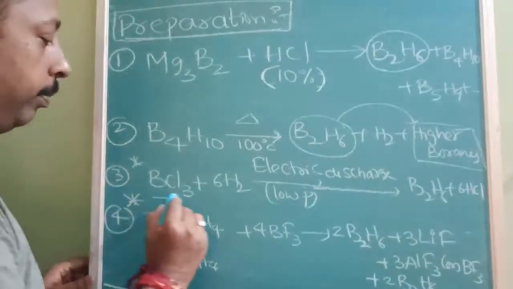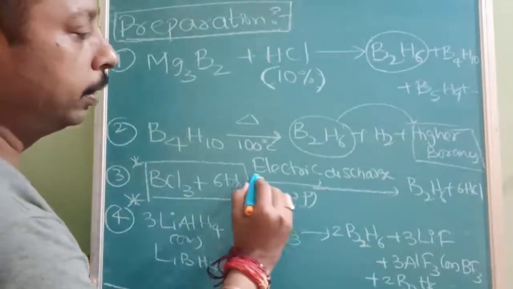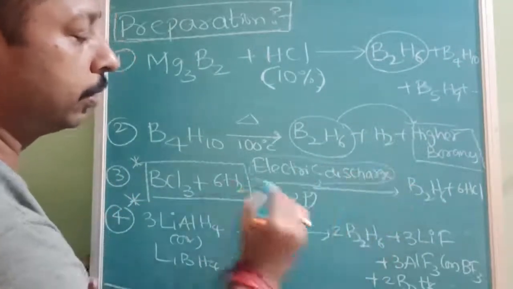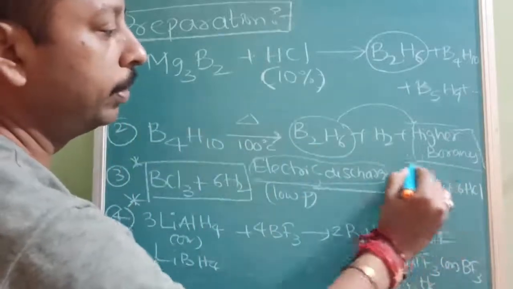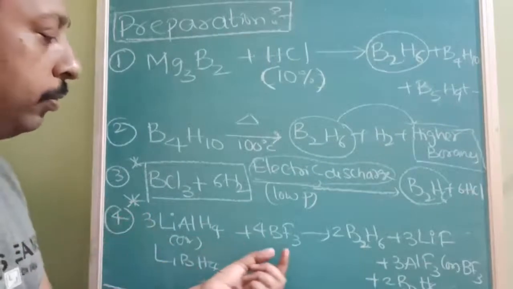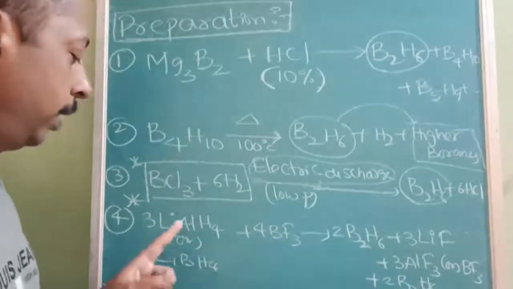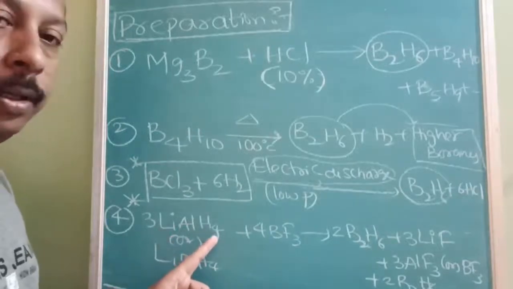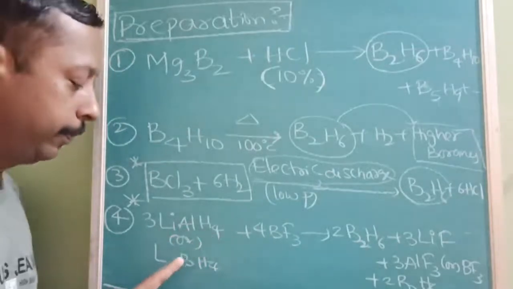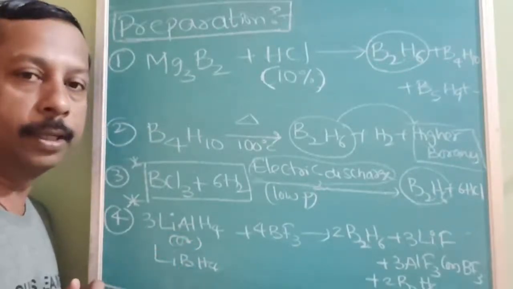So BCl3, when reduced with hydrogen in an electric discharge at low pressure, will give you B2H6. This is the best method. Otherwise, reduce boron trifluoride with lithium aluminum hydride as the reducing agent, or lithium borohydride as the reducing agent. These two are the best reducing agents.